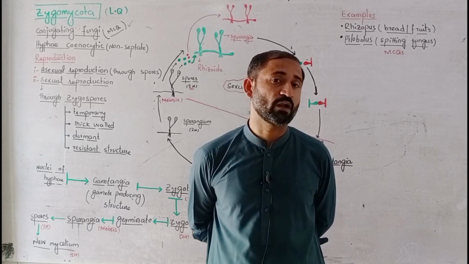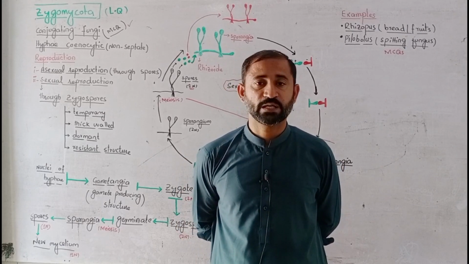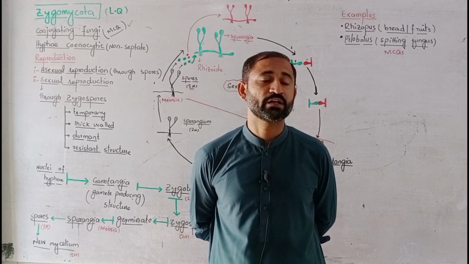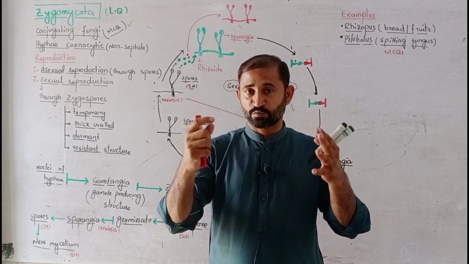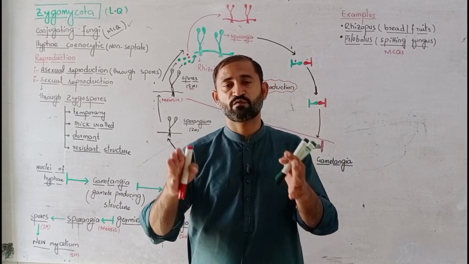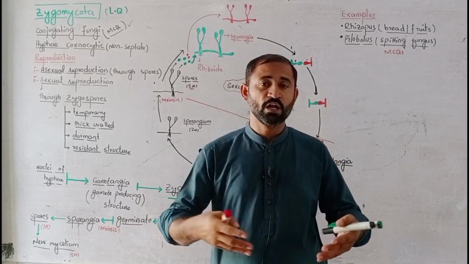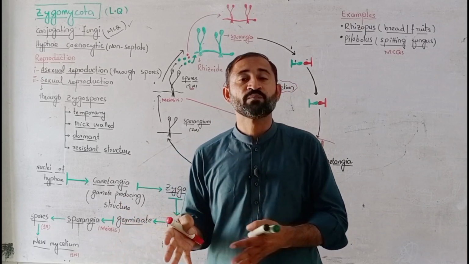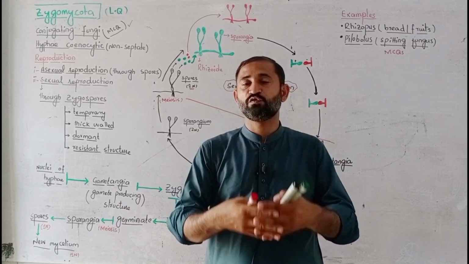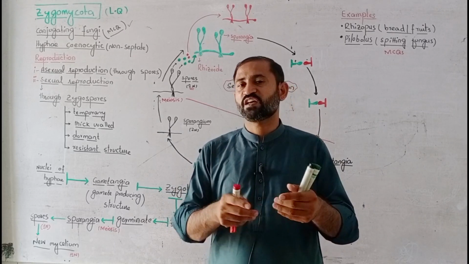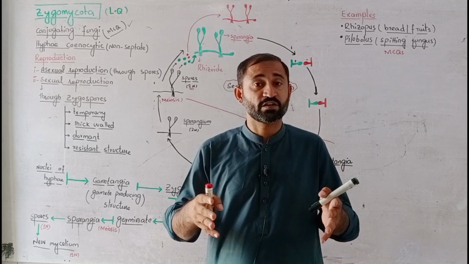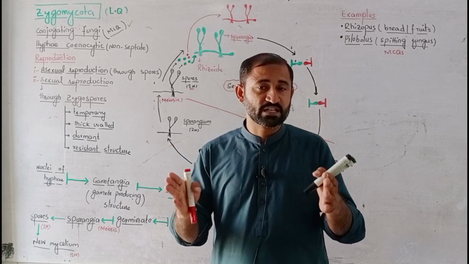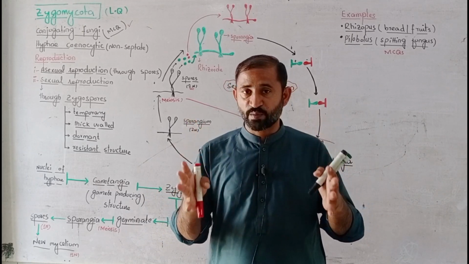So we will only look at sexual reproduction in Zygomycota. Their sexual reproduction takes place with the formation of a spore known as the zygospore, which is formed by the direct fusion of nuclei. First their cytoplasm fuses, which is plasmogamy, then their nuclei fuse, which is known as karyogamy. Gametangia are structures that produce gametes, and two different types of gametes are produced.